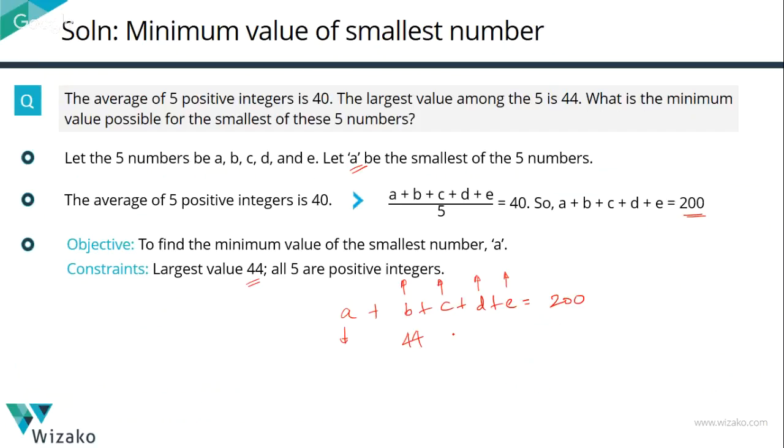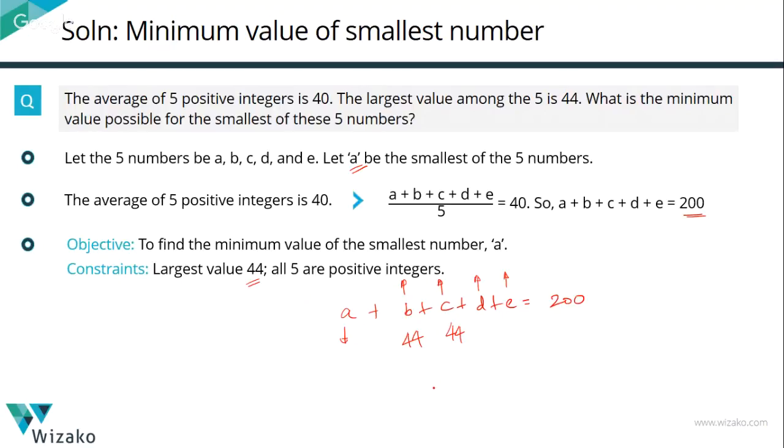Let's move on to C now. How high can the value of C be? Did any of you go with 43? It looks like 43 is a number that you should go with. But let's read what this question mentions about these 5 numbers. It says these are 5 positive integers. It did not make a mention about these numbers being distinct. So numbers can very well be the same. So the largest value permitted for these 5 numbers can be 44. So can C be 44?